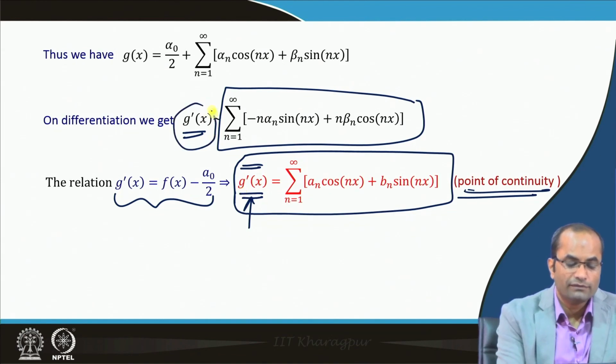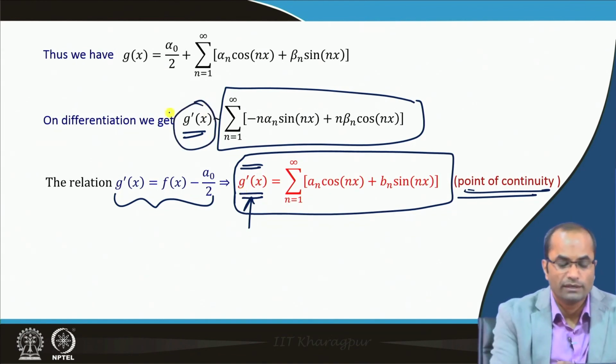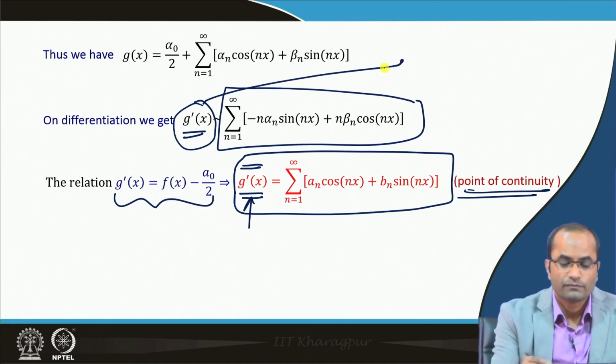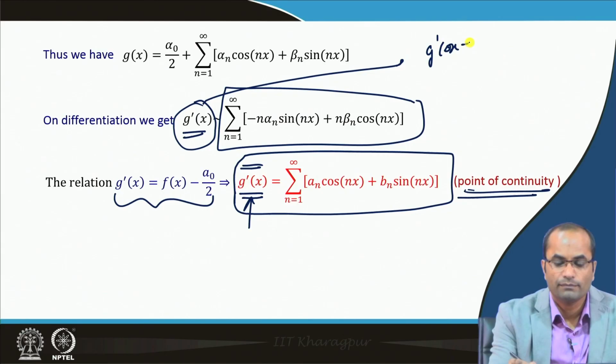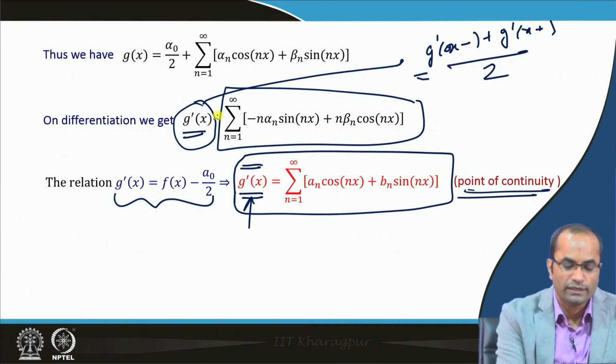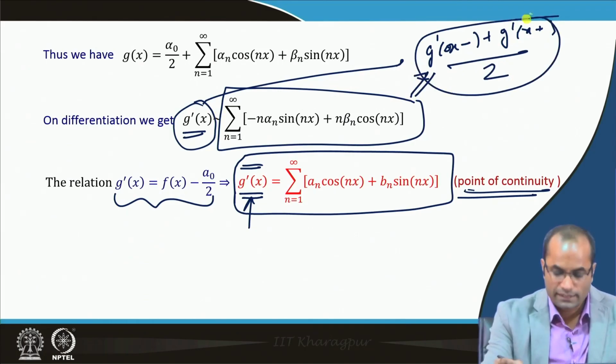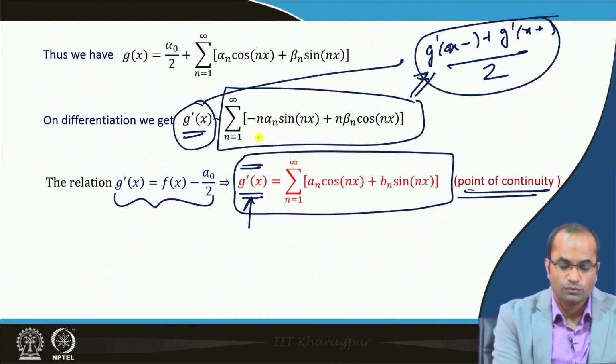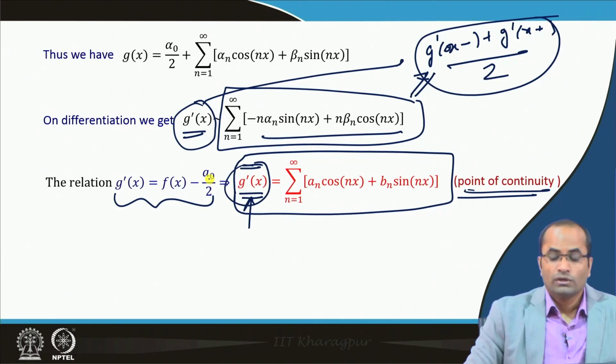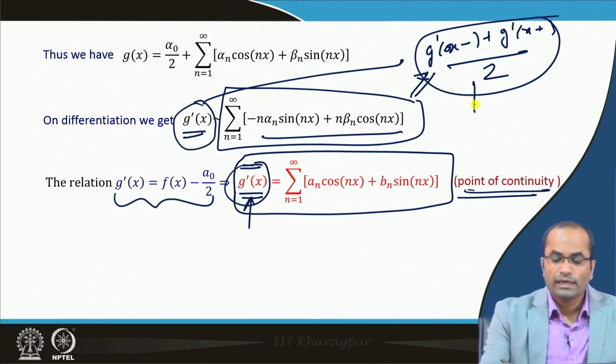Otherwise, here we have written just the Fourier series of g prime, which usually converges to the limiting value, g prime x minus plus g prime x plus, divided by 2, and we have equality there as well. So at the point of continuity, naturally this will also become g prime x.